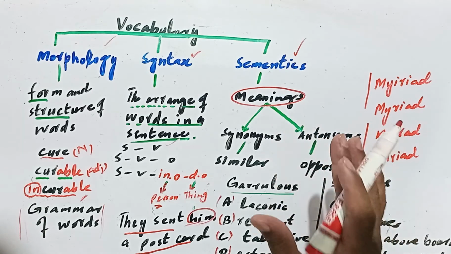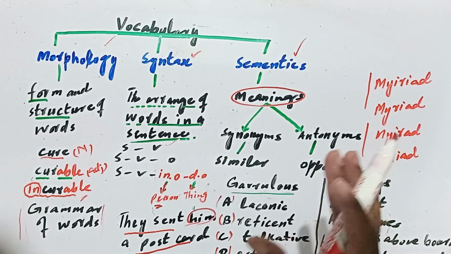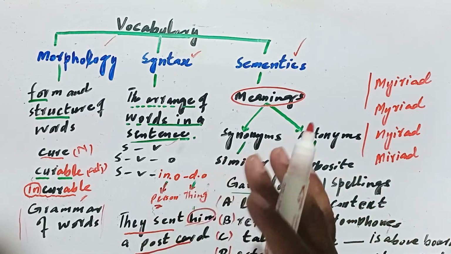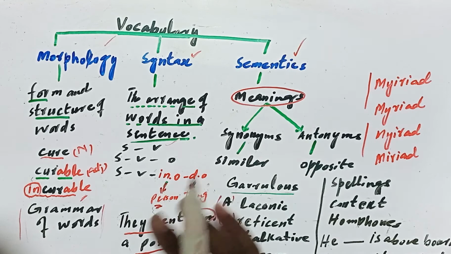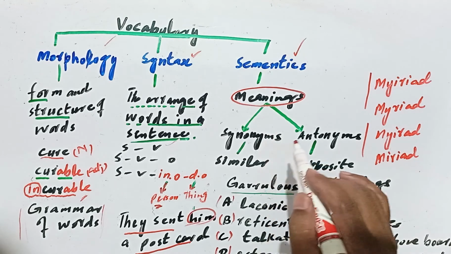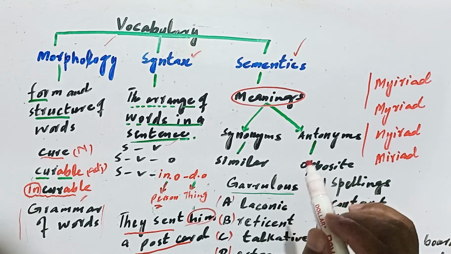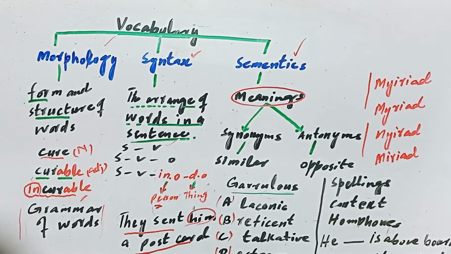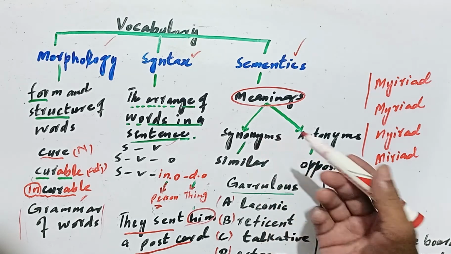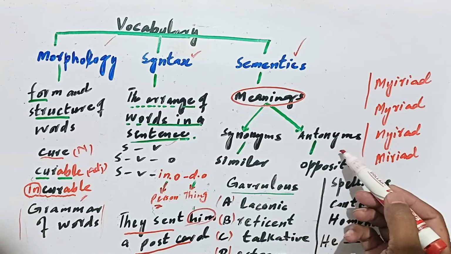Both types of questions can be asked in any exam, whether it is PMC or MCAT or any exam, NET, ECAT, NUST, anywhere. Synonyms and antonyms are asked in all types of tests. Vocab based questions are asked: synonyms, similar meanings, and antonyms, opposite meanings.